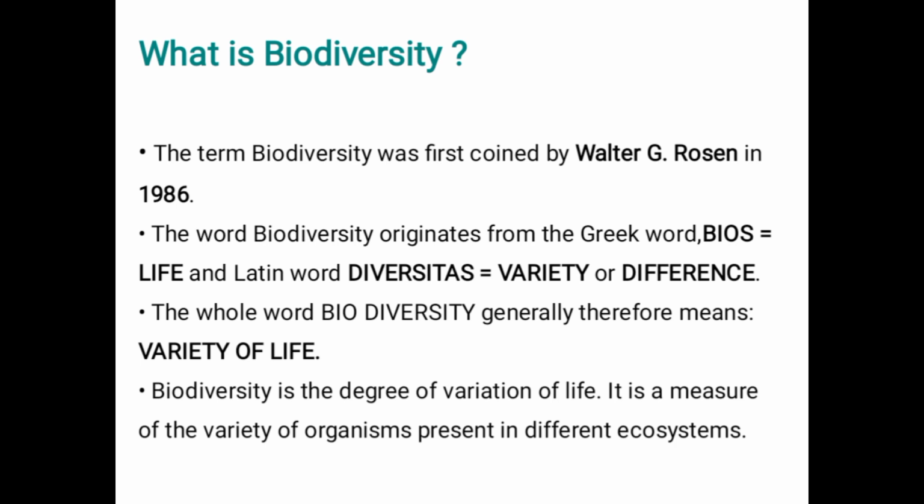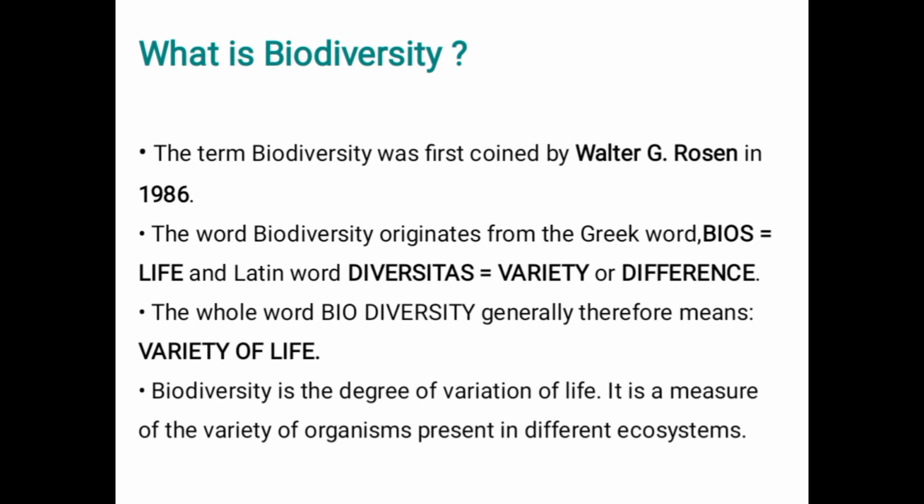What is biodiversity? The term biodiversity was first coined by Walter G. Rosen in 1986, and the word biodiversity originates from the Greek word bios, which means life, and diversitas, which is a Latin word which means variety or difference. So it is a combination of Greek and Latin words. The whole word biodiversity therefore means the variety of life. Biodiversity is a degree of variation of life. It is a measure of variety of organisms present in different ecosystems.